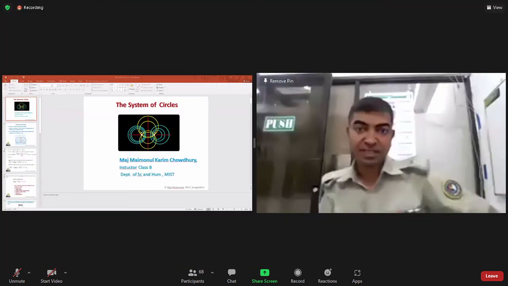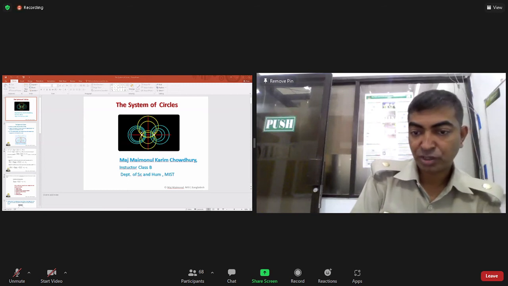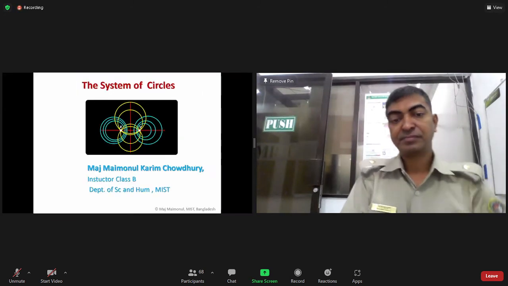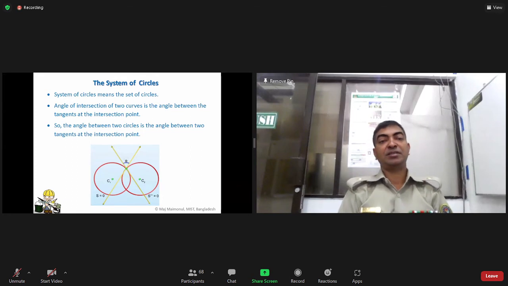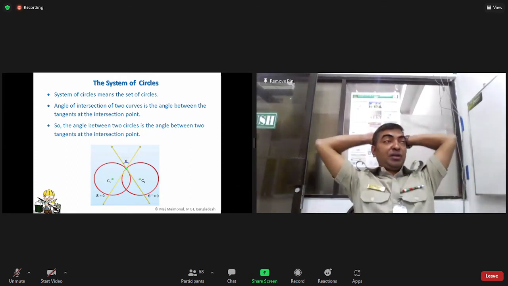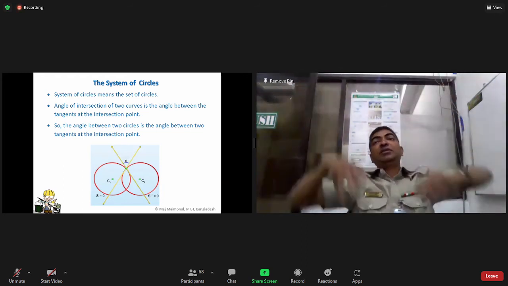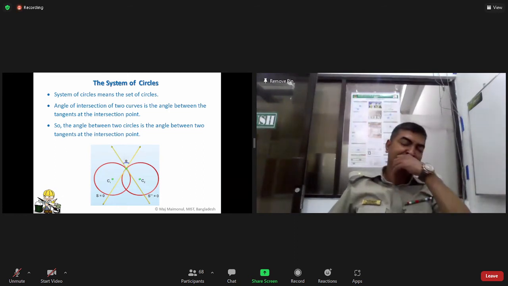So, this is the system of circles we are going to discuss. A system of circles means a set of circles. They can touch internally, externally, and there can be point circles also.